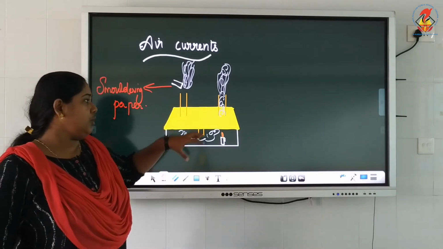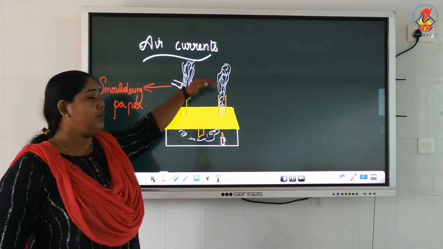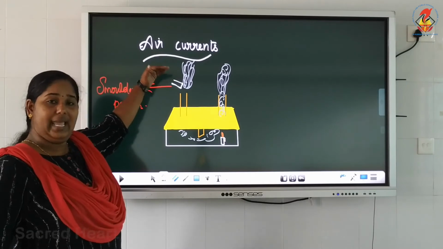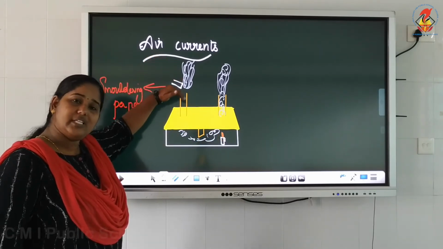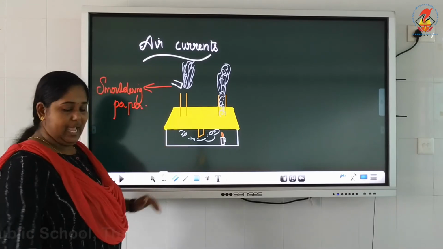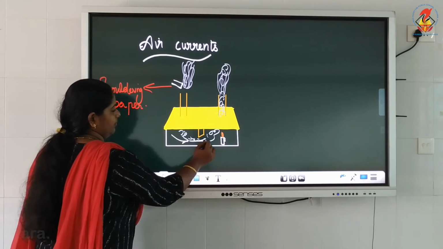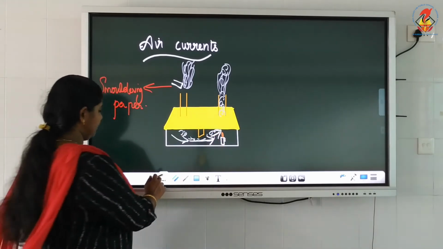So, here also, as the lighted candle heats the air above, the hot air moves up, and the cooler air along with the smoke rushes inside and moves to the vacant space here. I hope it is clear.